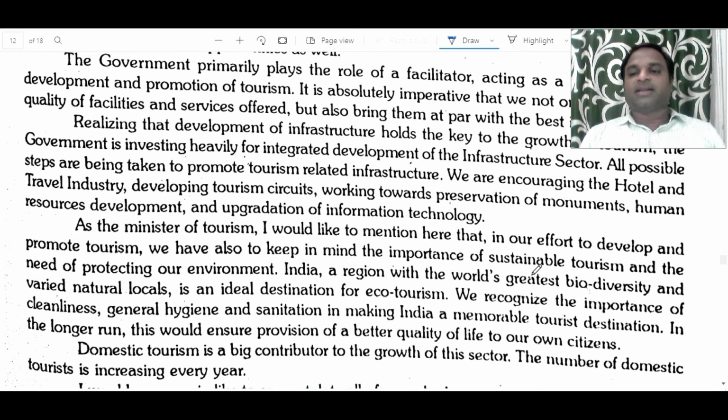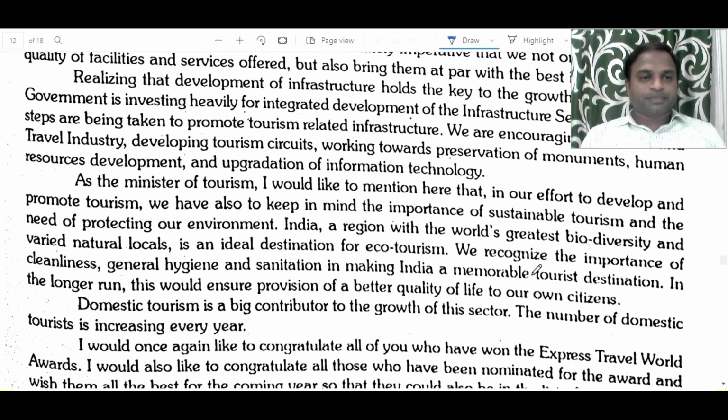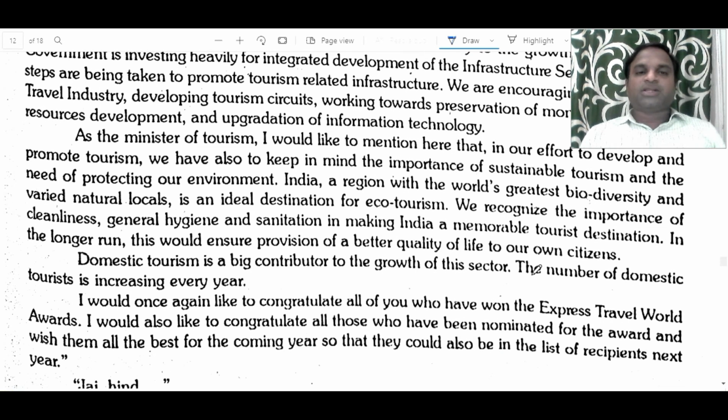All possible steps are being taken to promote tourism related infrastructure. We are encouraging the hotel and travel industry, developing tourism circuits, working towards preservation of monuments, human resources development and upgradation of information technology. As the Minister of Tourism, I would like to mention here that in our effort to develop and promote tourism, we have also to keep in mind the importance of sustainable tourism and the need of protecting our environment.